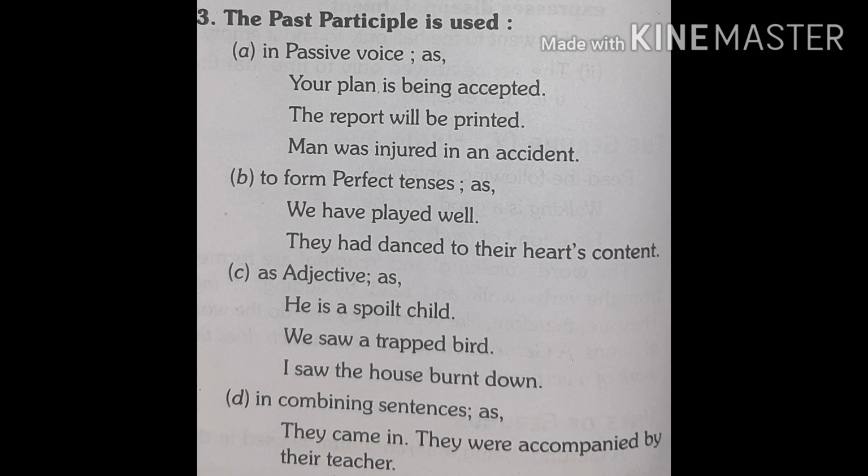Infinitive and gerund both work as noun. Third is participle. We divide participle into three parts: present, past, and perfect. Present participle, we make by adding ing to the first form of verb, and past participle is the third form of verb, and perfect participle is having plus third form of the verb.